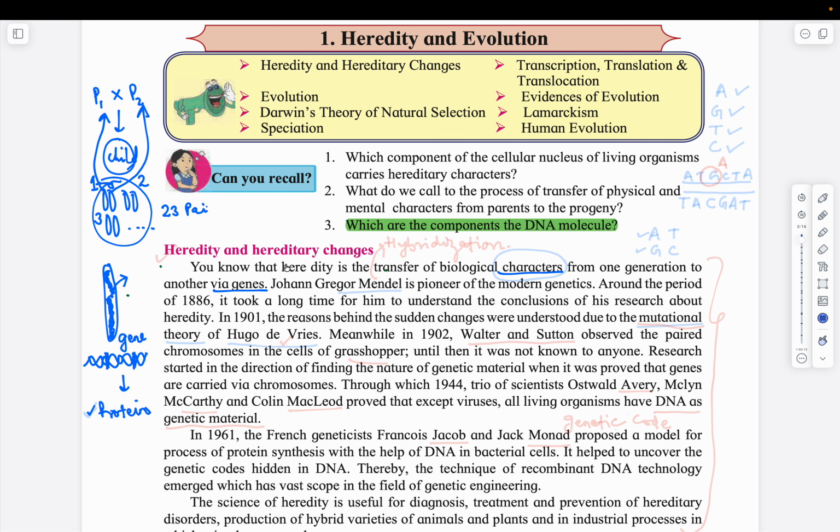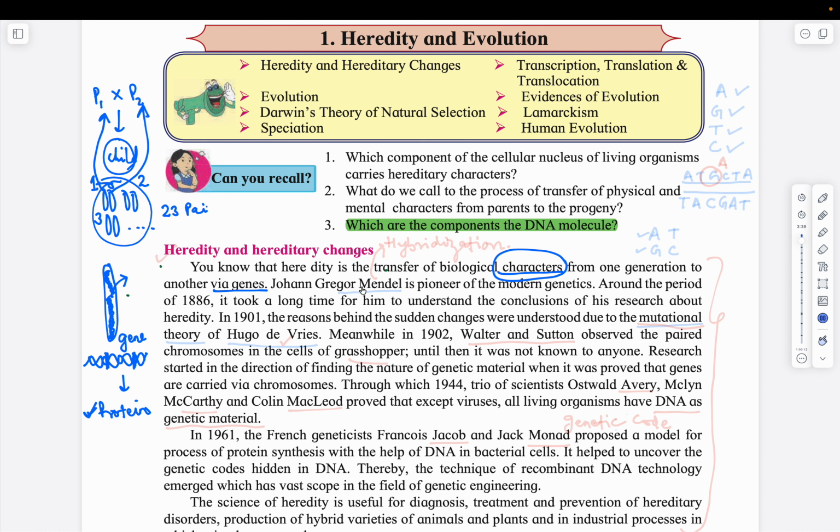This protein within a cell is responsible for producing the characters, and these characters are more or less similar to the parents, right? So this is what the definition of heredity says. It is the transfer of biological characters. How are biological characters transferred? They are transferred via genes, right?